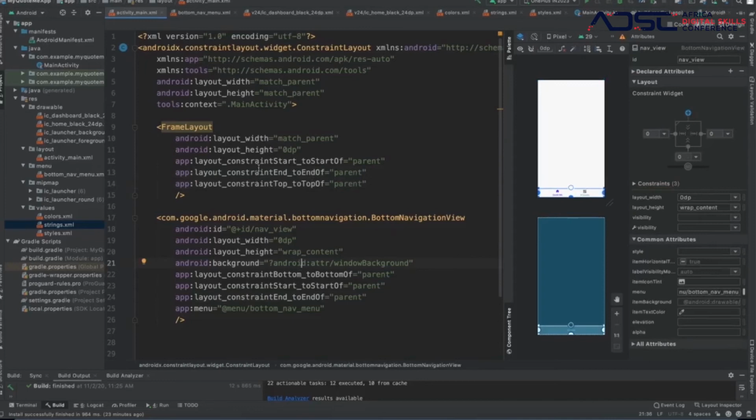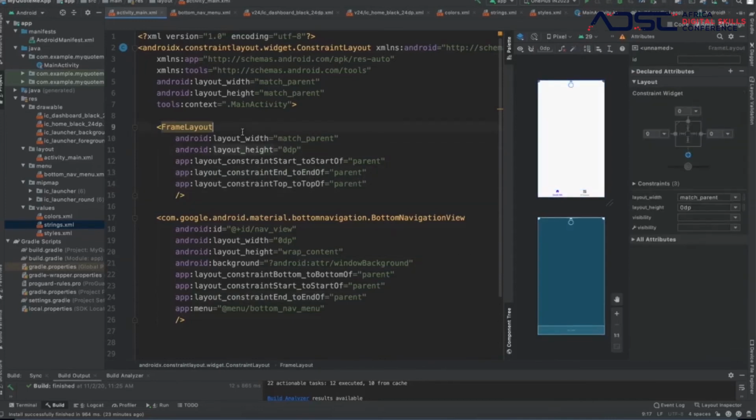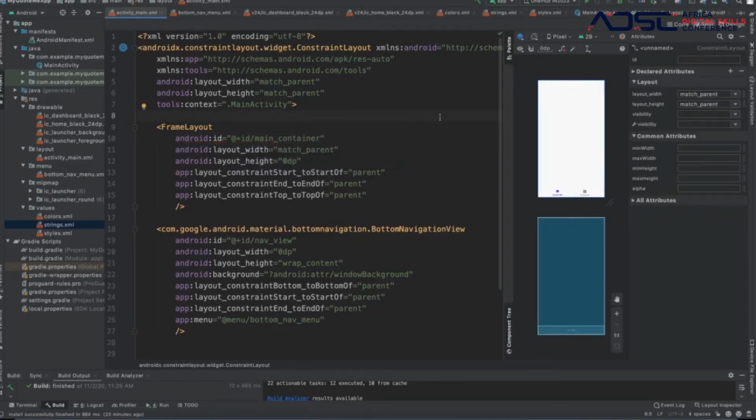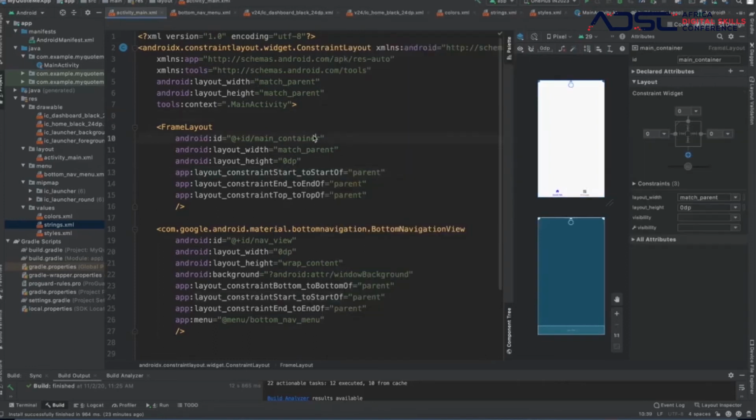And then we remember we need to put an ID, that will be the main container. That is where we'll be putting in our design on top of, because if you remember, on top here where we have the image, we have it on top of the bottom navigation. So that is called the main container, right?